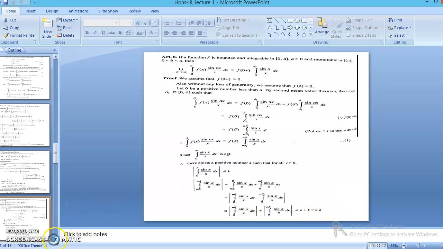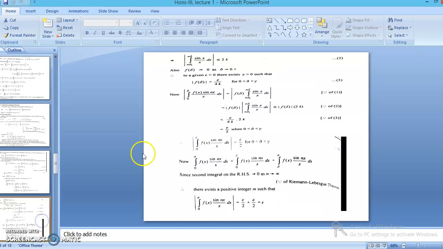After this we get equation number 2. Also, f(delta) approaches 0 as delta approaches 0 positive, because we are taking the case when f(0+) is 0. So the modulus of this function is less than epsilon. In place of epsilon we are taking epsilon by 4k.